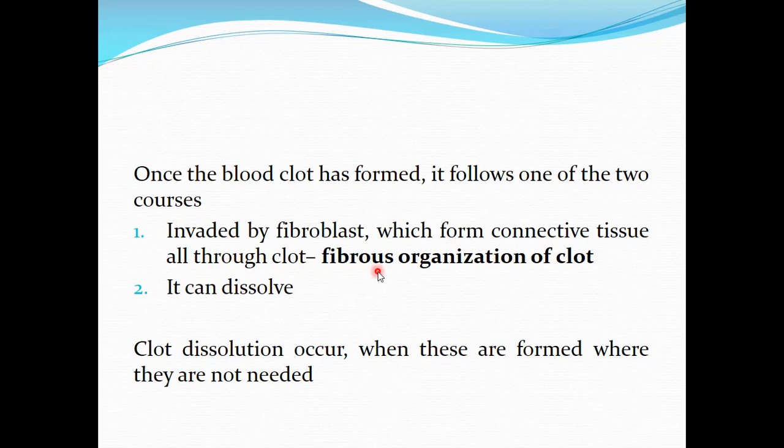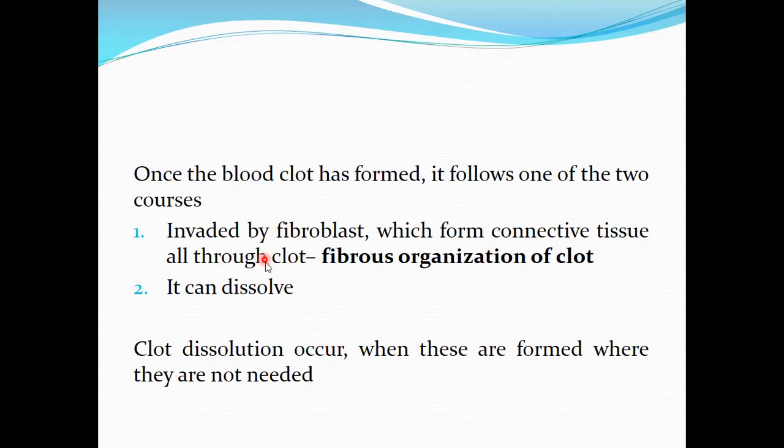Here again the platelets contribute. In the beginning we discussed that platelets also secrete granules containing growth factors. These growth factors are responsible for the growth of fibroblasts into the clot, and these fibroblasts then lay down the connective tissue in the clot. So this is the usual course followed by the blood clot once it is formed.